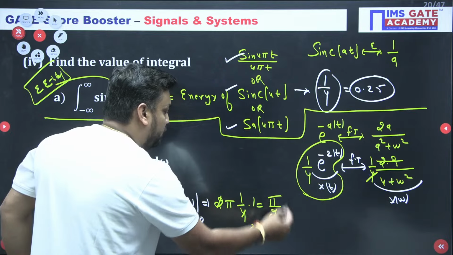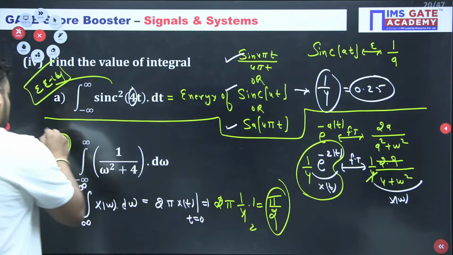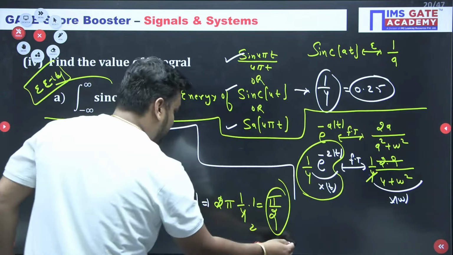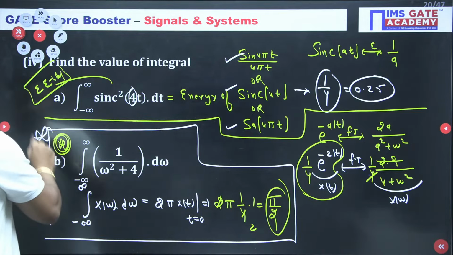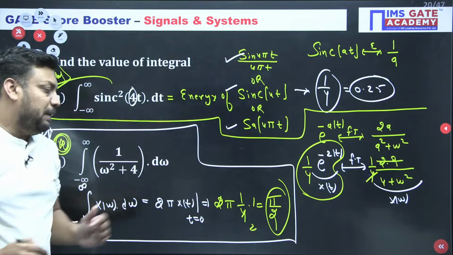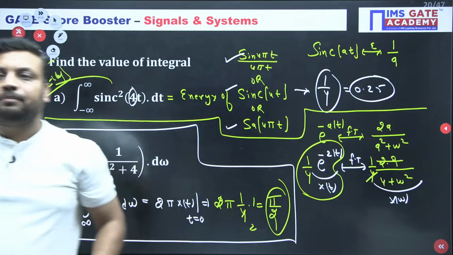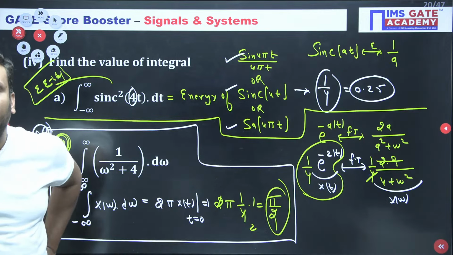Very nice. Excellent effort. Those who got pi by 2, very nice guys. Shabash. Pi by 2. Come on. Very nice. Sorry for that. No problem, Akansha. No problem.